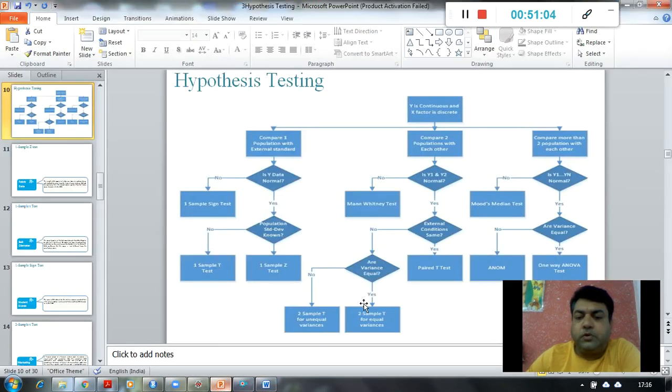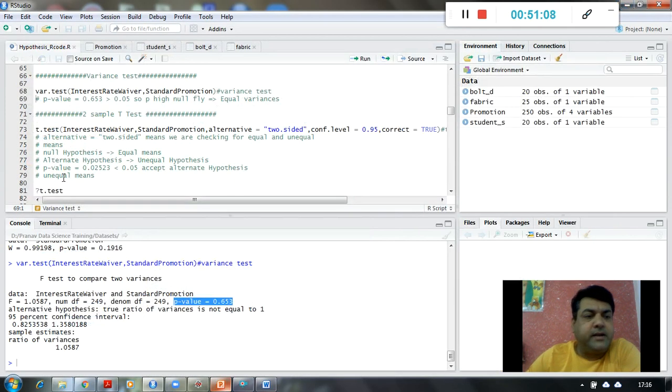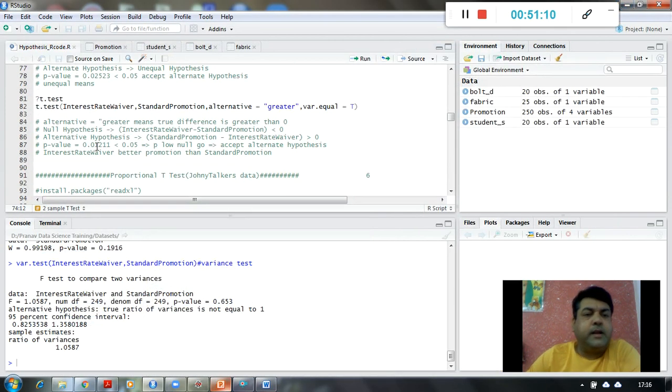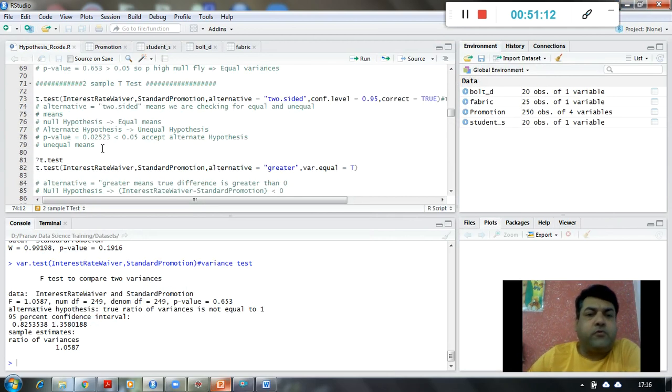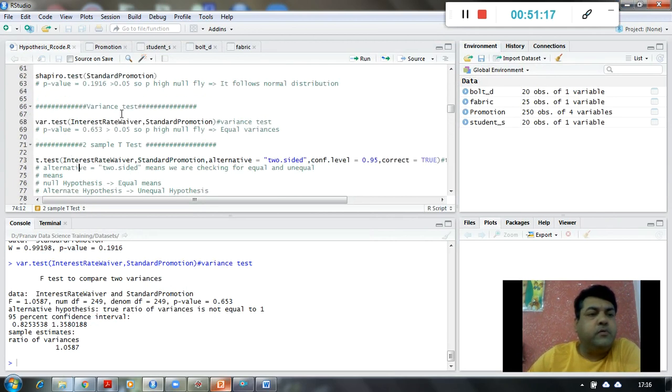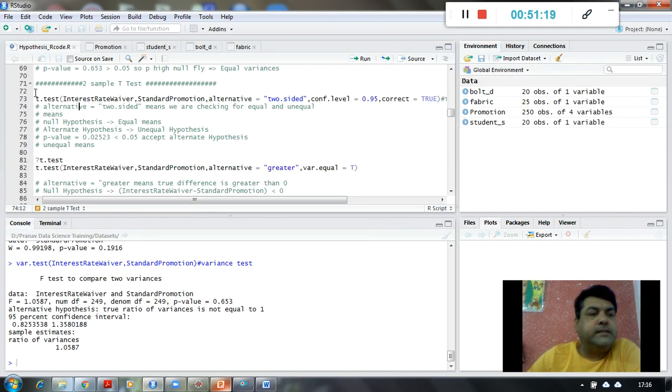We have to perform the two sample t-test for equal variances, and this is the final test we are going to perform, right? So we are going to perform the two sample t-test, which is also performed by using t-test again, okay? Two times I am going to perform it. First of all, I am going to give the alternative as two-sided, and second time we are going to give it as greater than, okay?